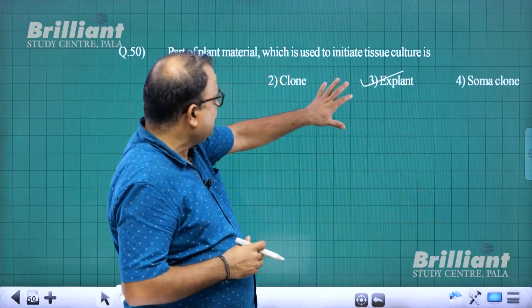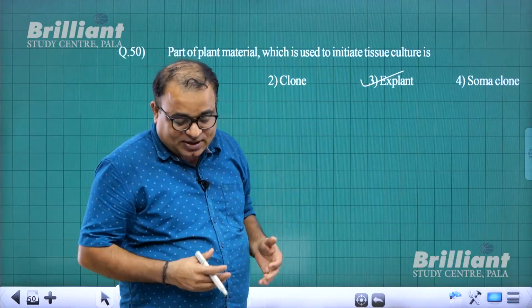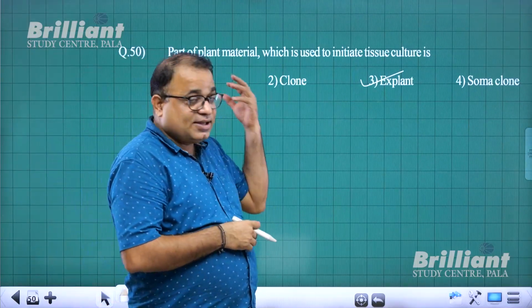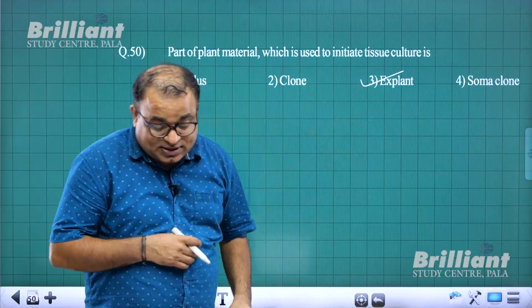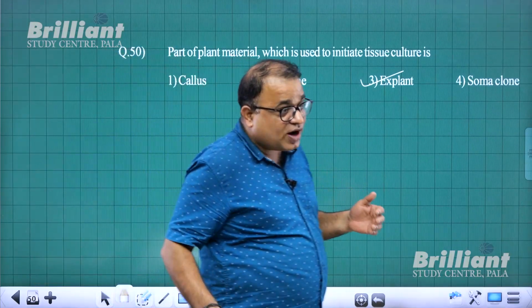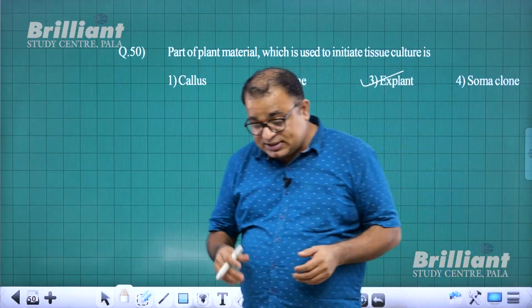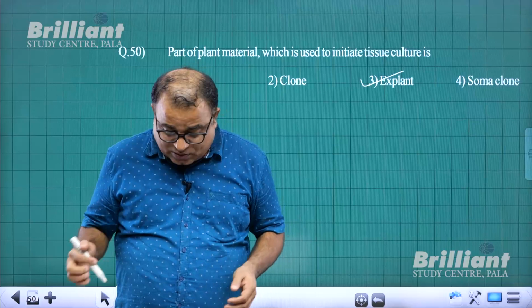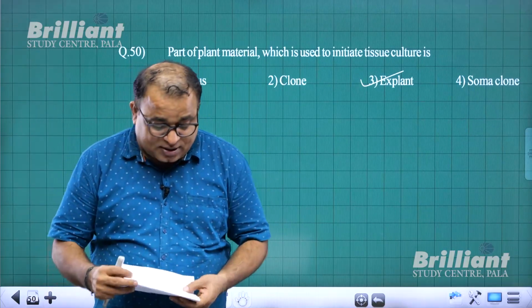Clone is a genetically similar cell. Somaclonal cells are also genetically similar cells. Callus is a mass of undifferentiated cells from which all these tissue culture things can be done.